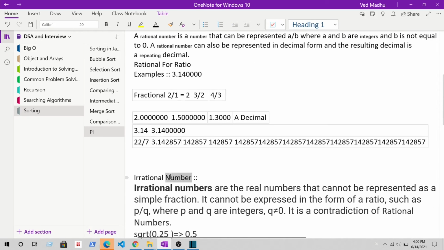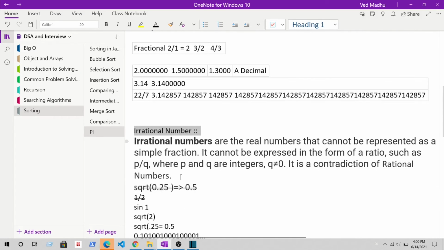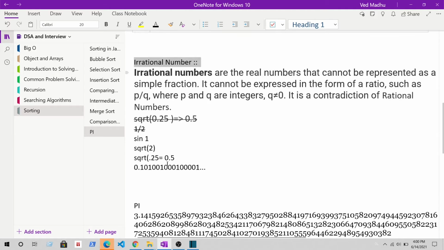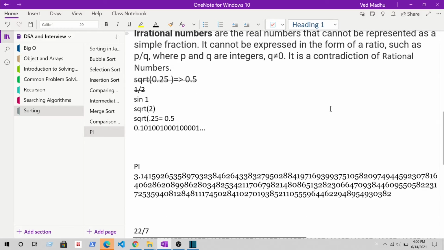Okay, now let's talk about irrational numbers. Irrational numbers are real numbers that cannot be represented as a simple fraction. So it cannot be expressed in the form of a ratio such as p by q, where p and q are integers and q is not equal to 0. If this condition is not satisfied, we can say that the number is not a rational number, or the number is an irrational number.